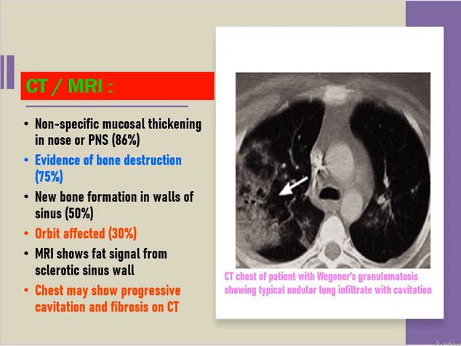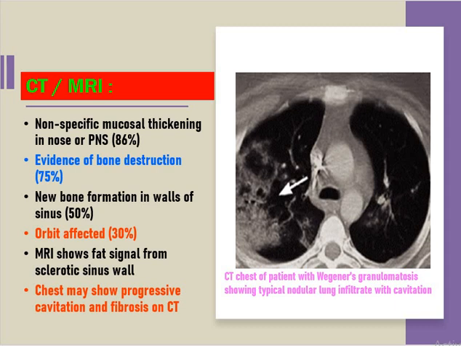Let's come to CT or MRI scan. In CT scan, we can see non-specific mucosal thickening on nose or PNS in 86% of individuals. Therefore, it is not that much diagnostic. There will be evidence of bone destruction in 75% of individuals. New bone formation in walls of sinuses can be seen in 50% of the individuals, and orbit is affected in 30%.